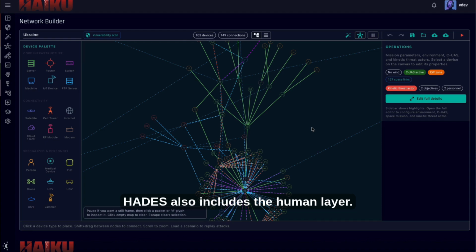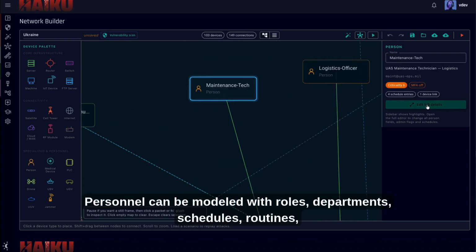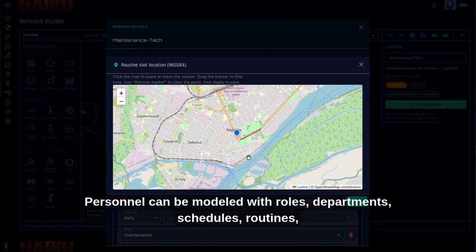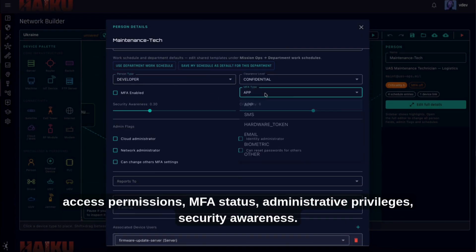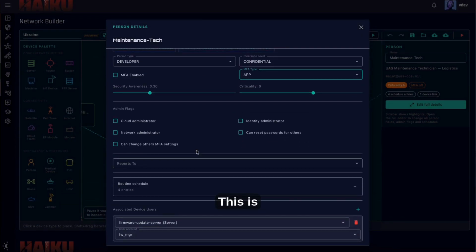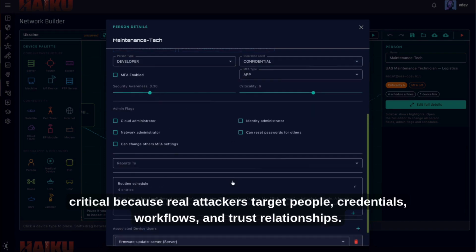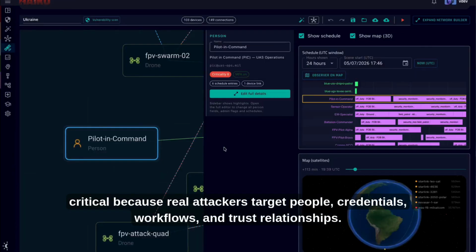HADES also includes the human layer. Personnel can be modeled with roles, departments, schedules, routines, access permissions, MFA status, administrative privileges, security awareness scores, and device relationships. This is critical because real attackers target people, credentials, workflows, and trust relationships.